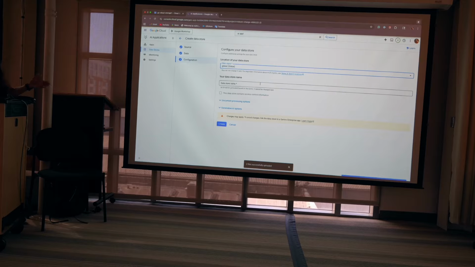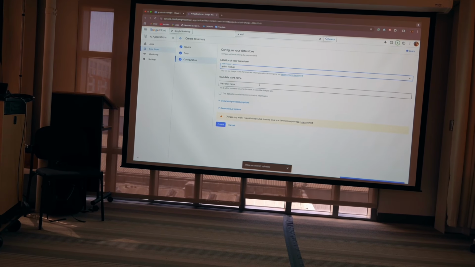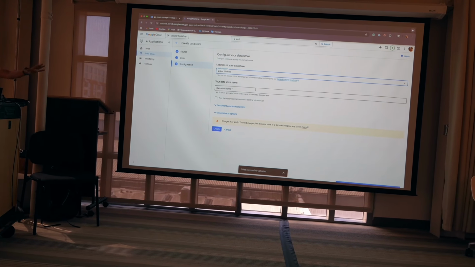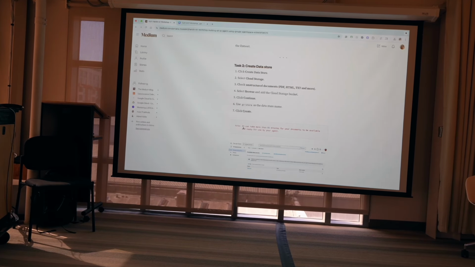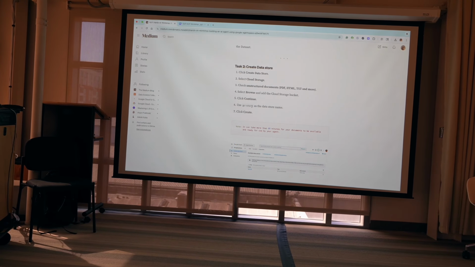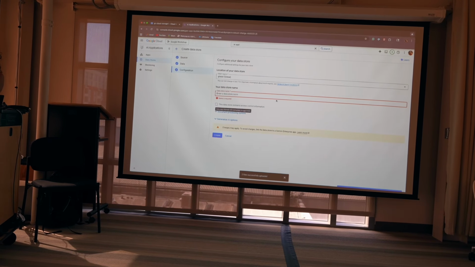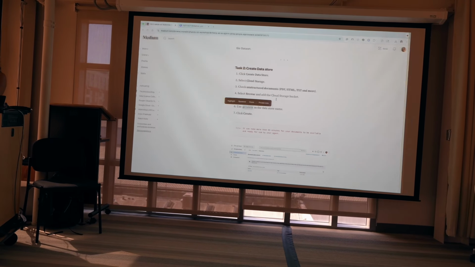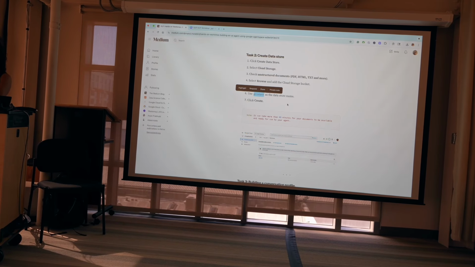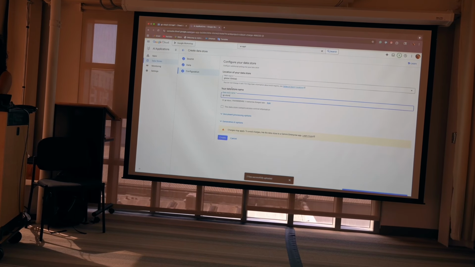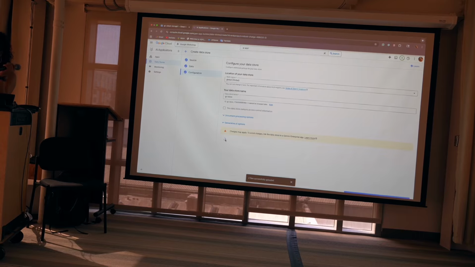Again, this data store is nothing but we are mentioning it inside our agent. So this data store will be used for our Google co-founder agent. Let's just name it as the one which I showed you here. If you are stuck in between, you can follow this step-by-step guide. We are on task 2 right now. We put the cloud storage and create.